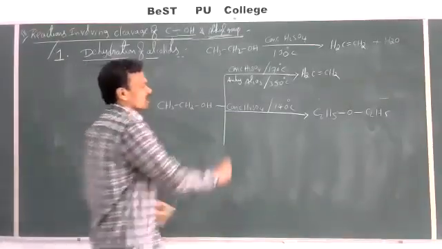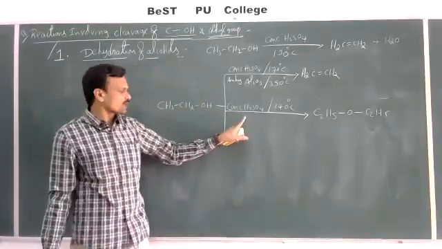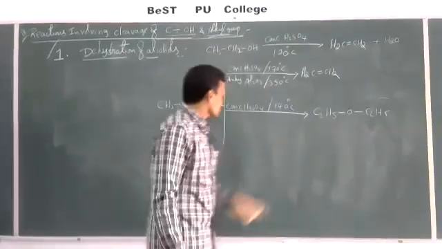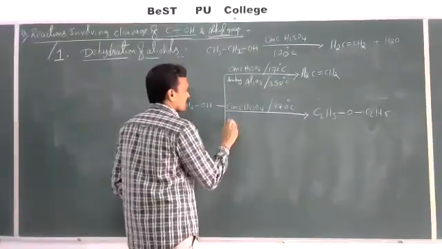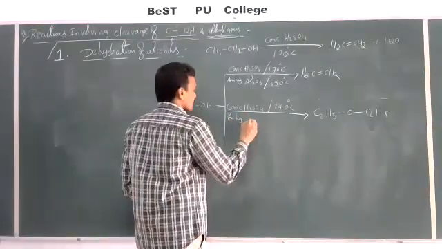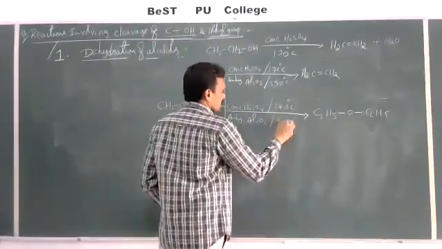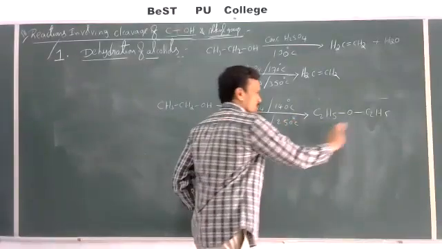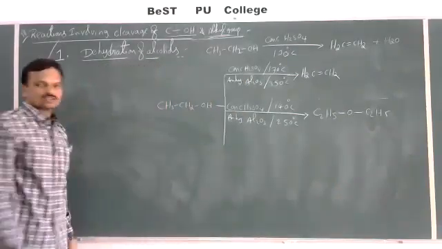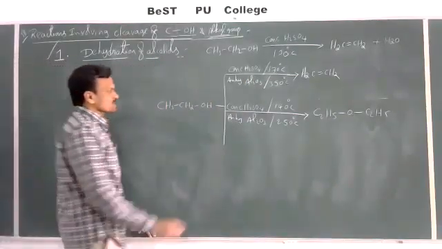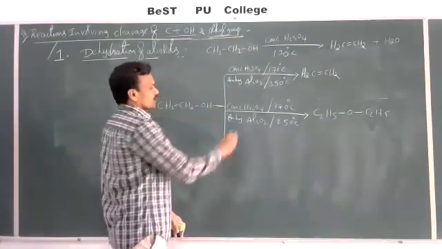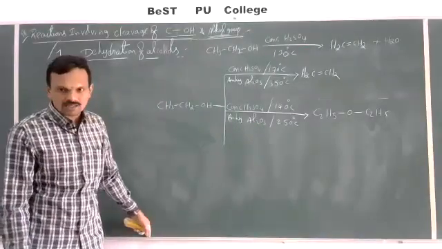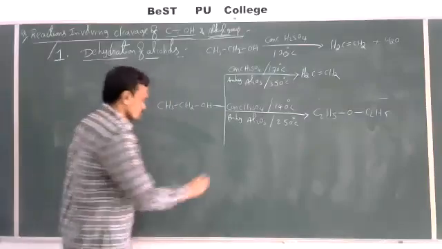So when ethyl alcohol is allowed to react with H2SO4 at 140 degrees Celsius, then we can get diethyl ether as the product. The same reaction when carried out in the presence of anhydrous Al2O3 at a temperature of 250 degrees Celsius, then also we will get the same product. So dehydration of ethyl alcohol in the presence of H2SO4 at 140 degrees Celsius or Al2O3 at 250 degrees Celsius, we will get the same product. One more reaction.